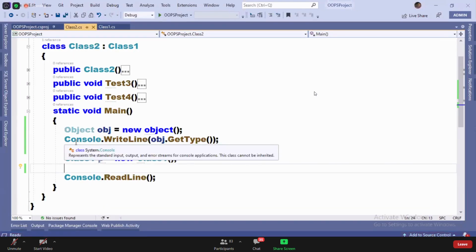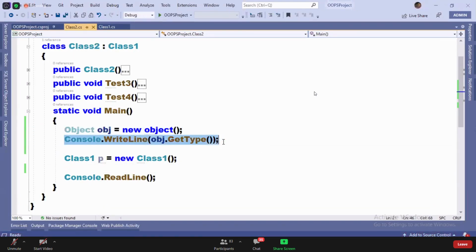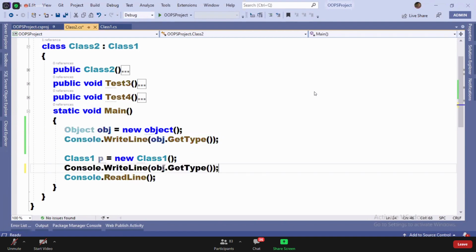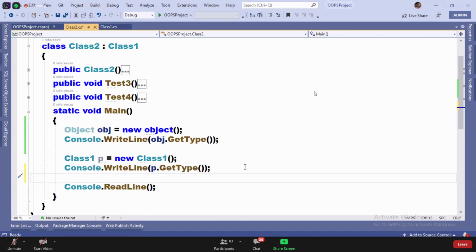Same way, p is an instance of which class? Tell me the namespace in which class 1 is defined here.